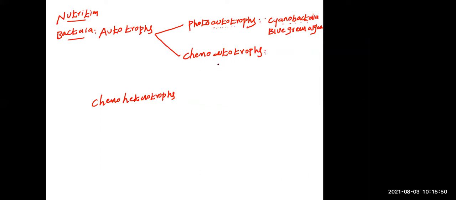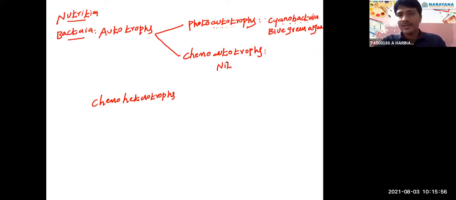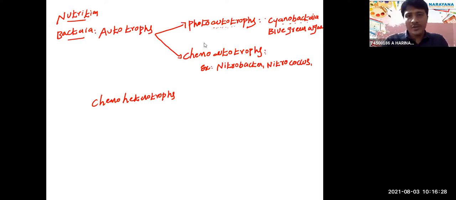There are many. Rhizobium? No, sorry, not Rhizobium. Rhizobium comes under heterotrophs only. We have to write Nitrobacter, Nitrococcus, and Nitrosomonas, which are examples for chemoautotrophs.